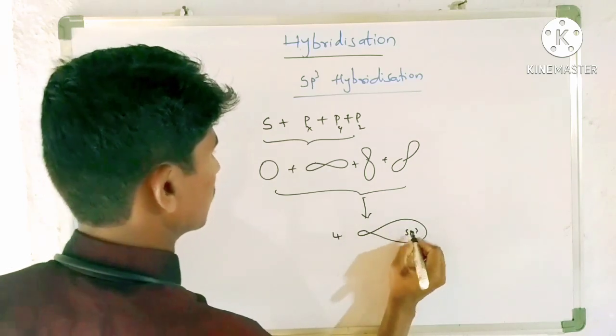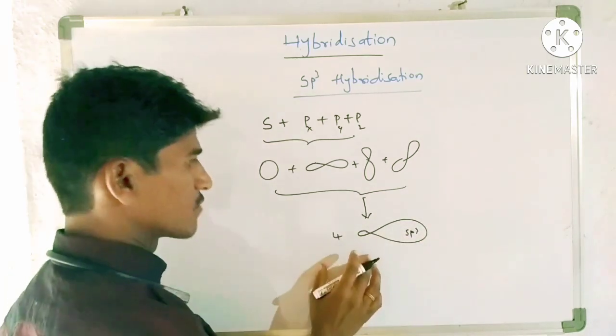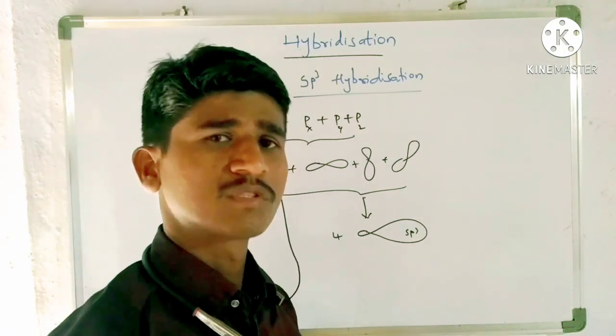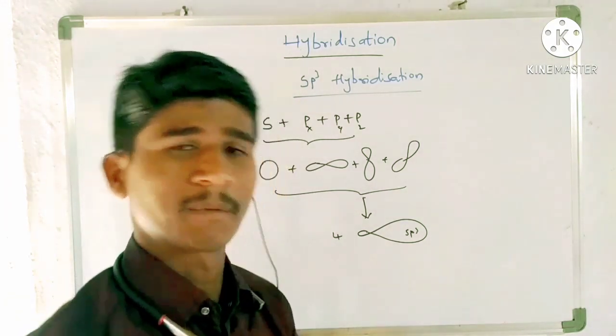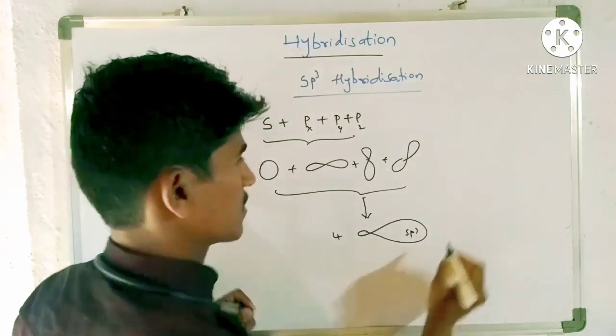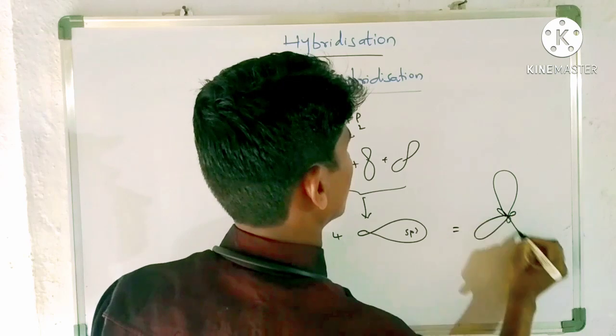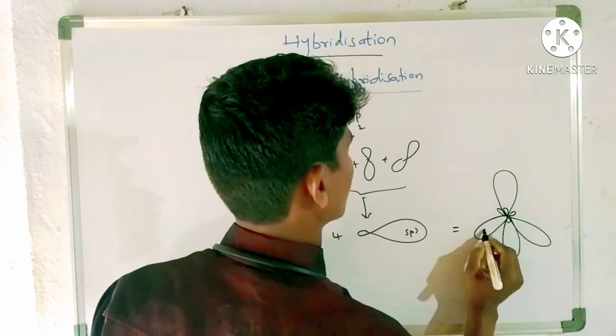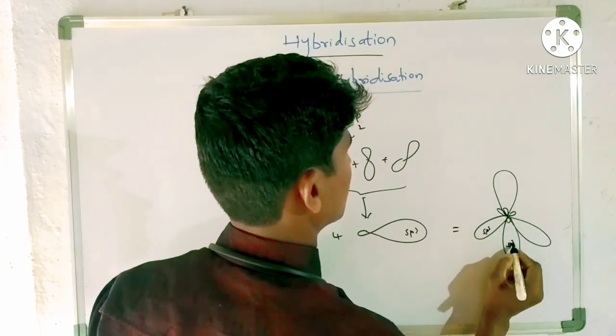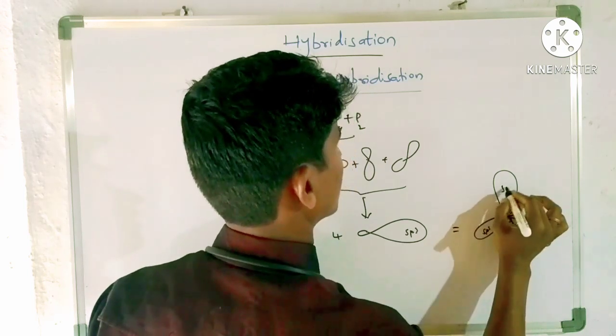These four sp3 hybrid orbitals are arranged in order to decrease the repulsions between each other, like this, that is, tetrahedral. This is the arrangement. All these are sp3, sp3, sp3, sp3.